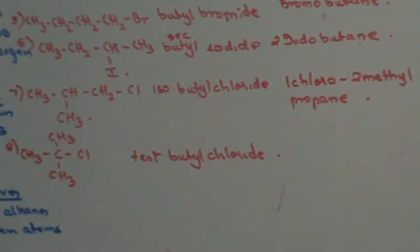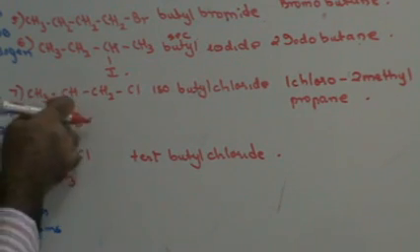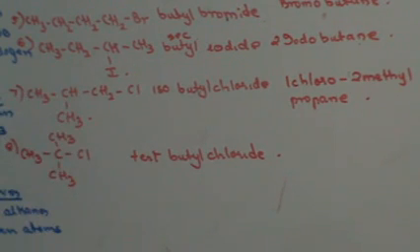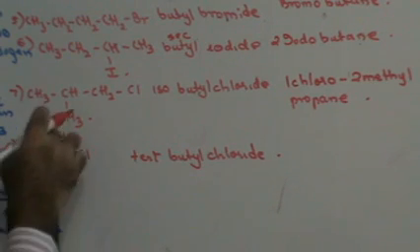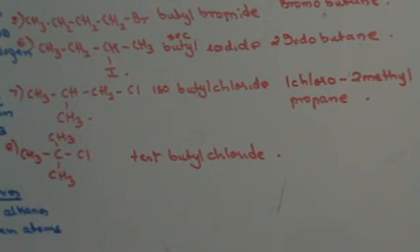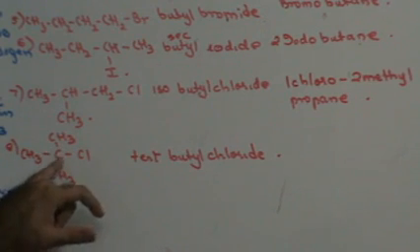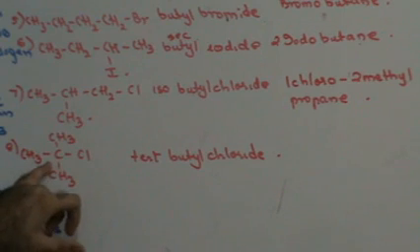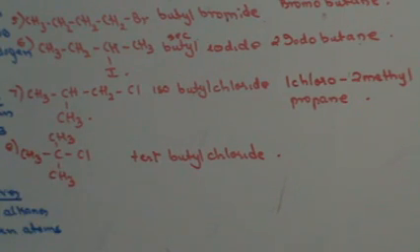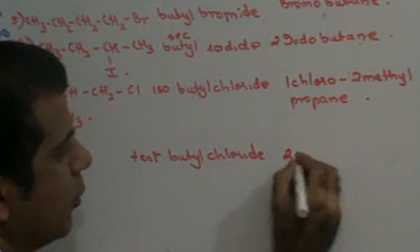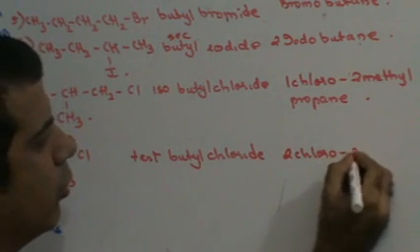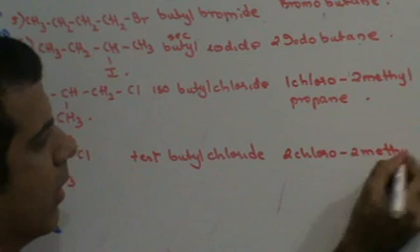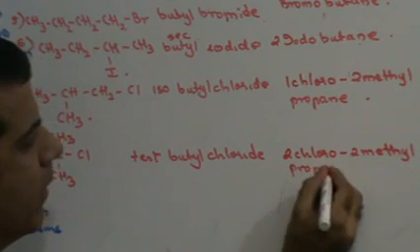Now the IUPAC name. When you are doing the IUPAC name, you have to find out the primary chain. Primary chain is that chain that contains the maximum carbon atoms. That means this chain running vertically downwards is going to be my primary chain. My primary chain has 3 carbon atoms, that means that is propane. Chlorine is attached to the second carbon atom, therefore 2-chloro. Methyl group is also attached to the second carbon atom, so 2-methyl. So this is going to be 2-chloro, 2-methyl propane.